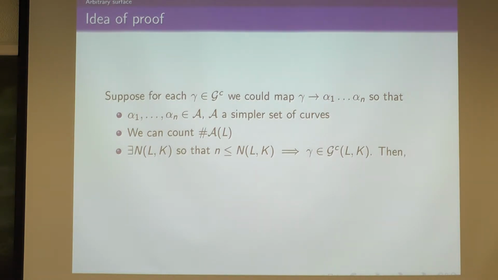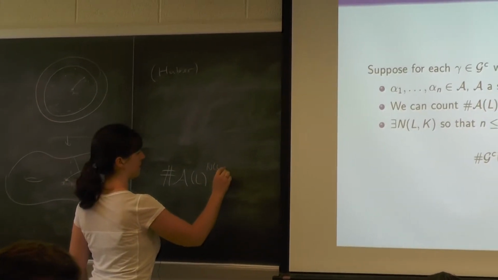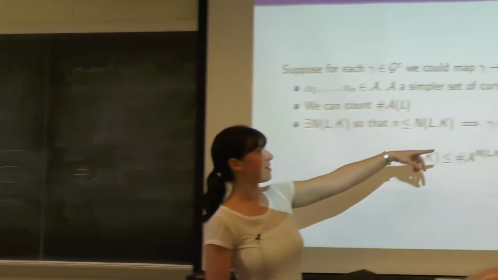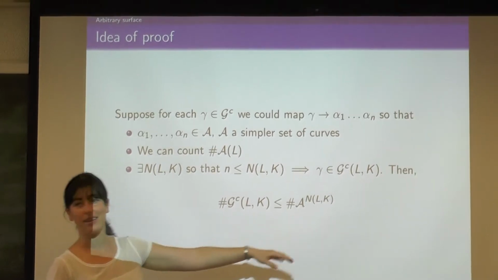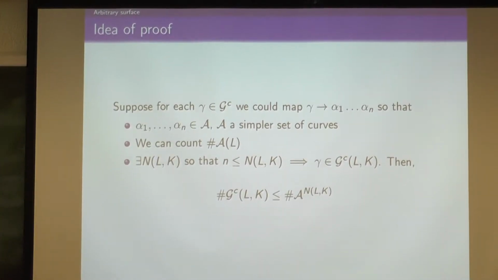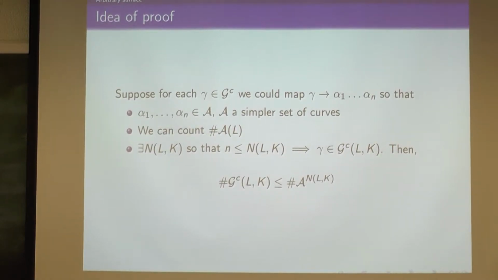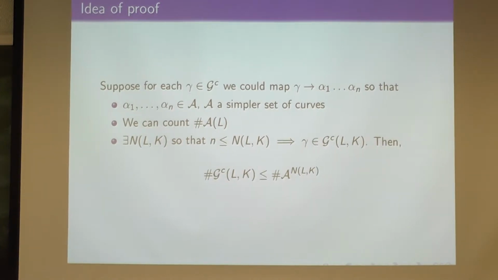And then you just do something stupid and say, then it's just the number, that should be A of L, of these simpler guys of length at most L raised to this n of L,k. So you could build a gamma by choosing alpha 1 through alpha n randomly, and the number of them you're allowed to choose is this n of L,k. Each one is a concatenation of a bunch of the smaller ones. I mean, not any concatenation necessarily works, but it's something like this.